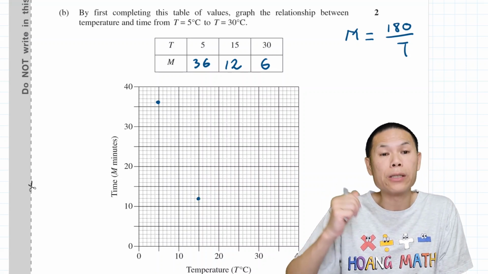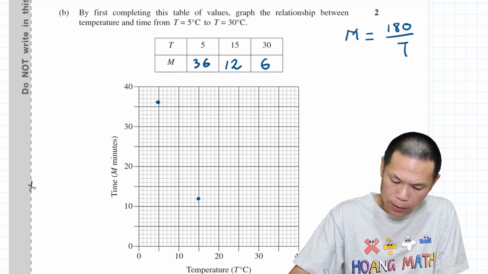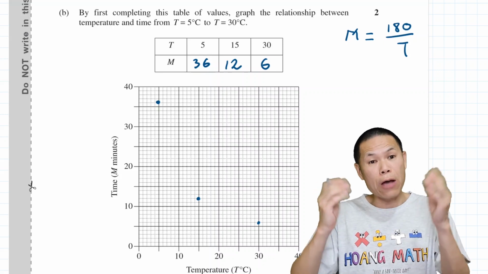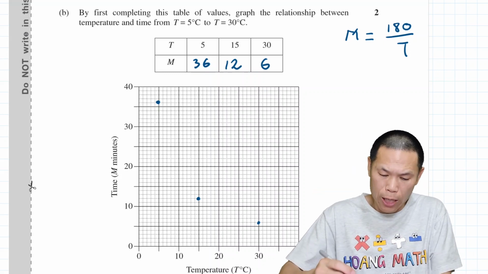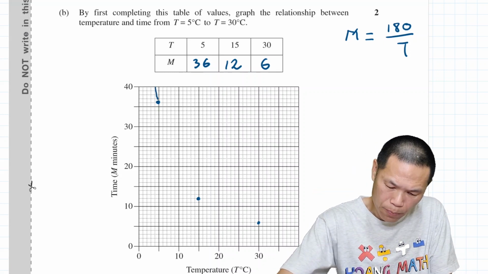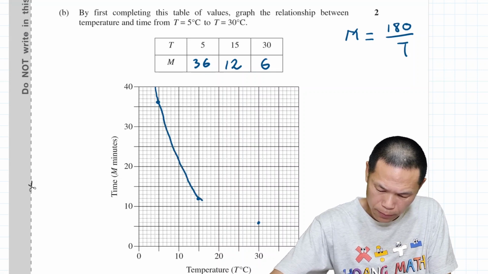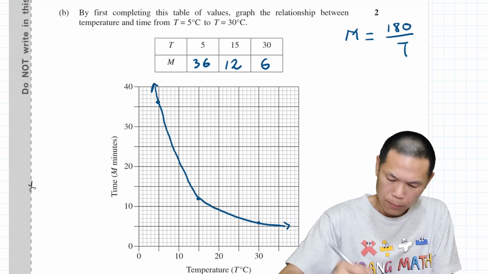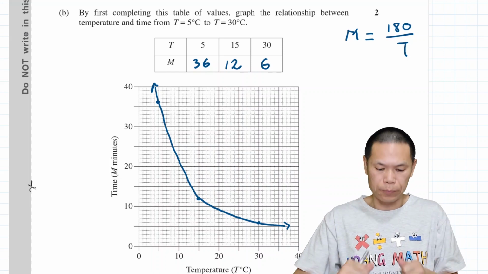And then when t is 30, m is 6. So 36. So there you go. So what I do now is I just join these points together. So start from the top. I'm just going down, okay? So there you go.